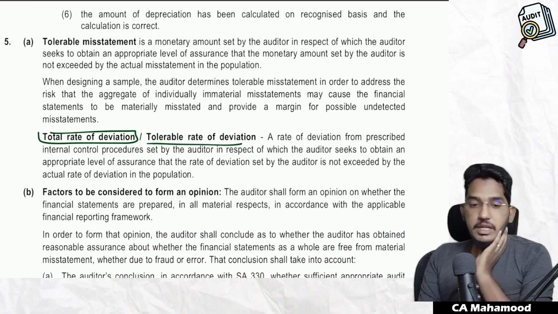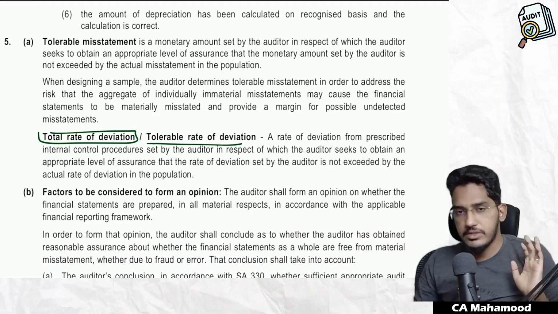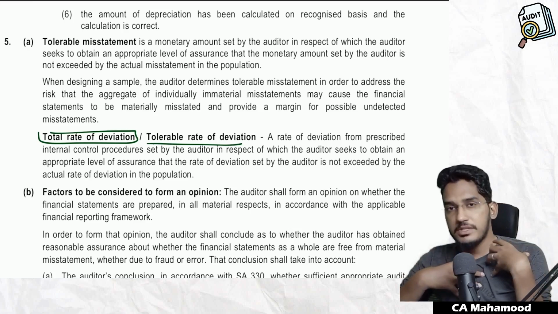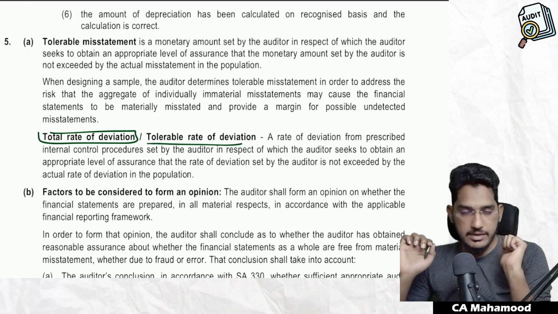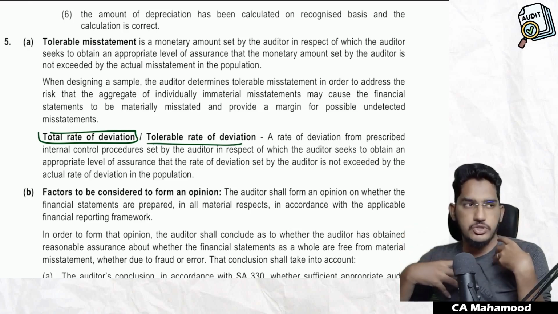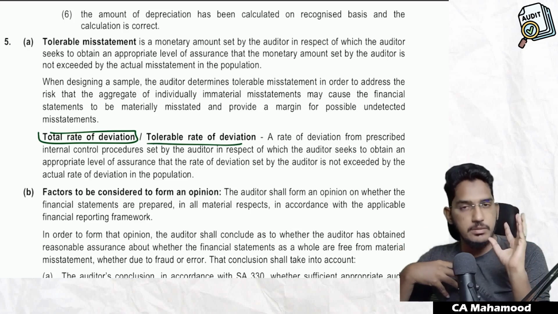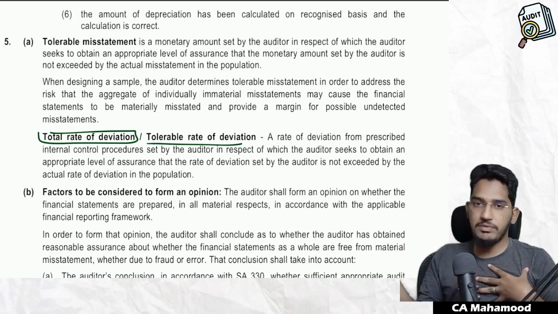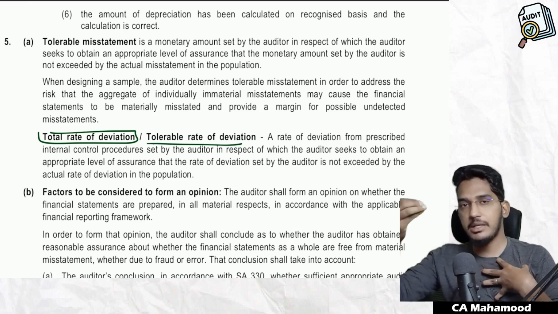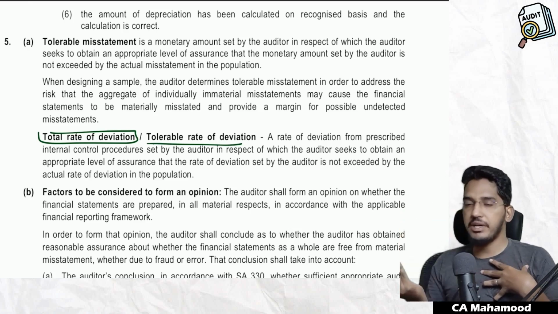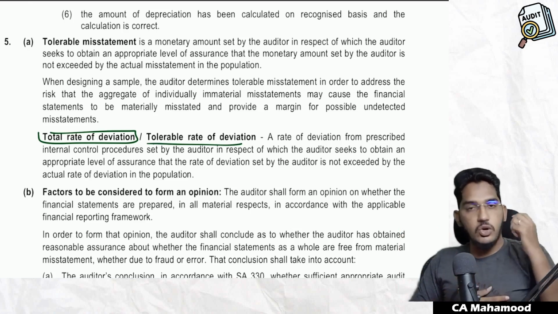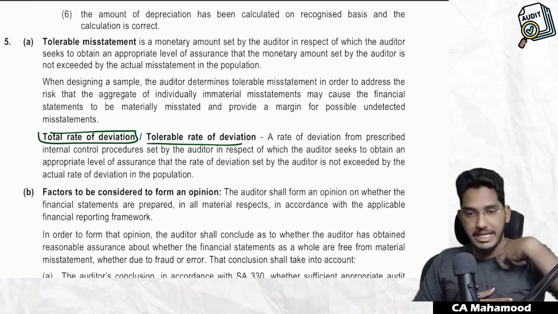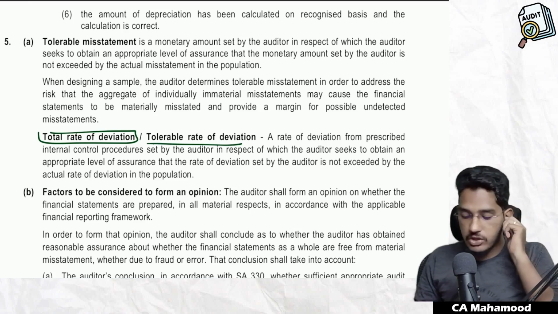So what is this tolerable misstatement or tolerable deviation? Very simple, guys. The name itself says tolerable: the risk which the auditor is willing to accept. The misstatement which the auditor is willing to accept. See, while conducting the audit, the auditor assumes that if the misstatement in these financial statements is within the limit of 10 lakhs, I am ready to accept that risk. That means if the misstatement is within that 10 lakh limit, I will not modify. So tolerable misstatement means the risk which the auditor is willing to take.